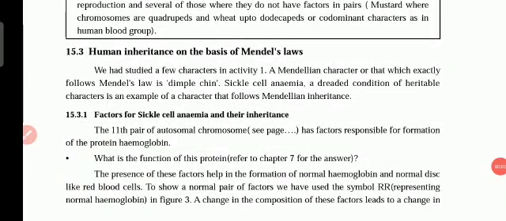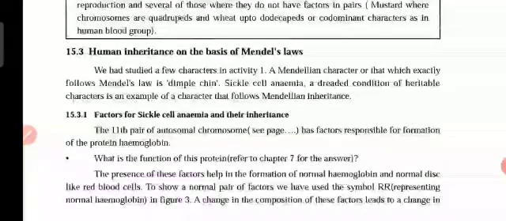Dear students, in this we see human inheritance on the basis of Mendel's law. We have studied Mendel's dominant law and the law of segregation. Segregation means separate. Now we are going to see the inheritance on the basis of Mendel's law. Inheritance means the characters which are carried from generation to generation through the genes.